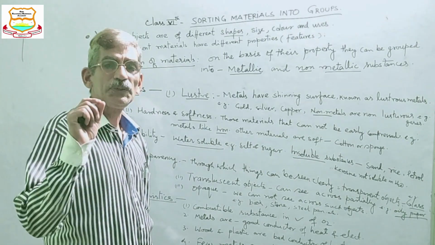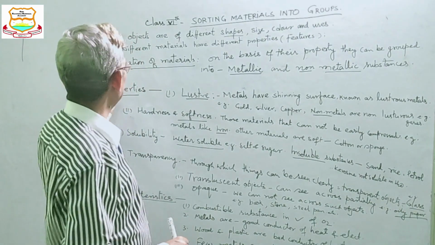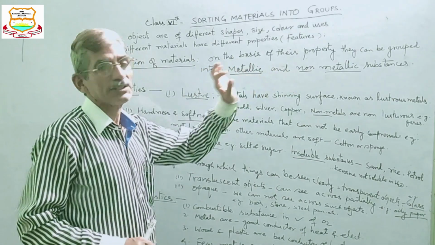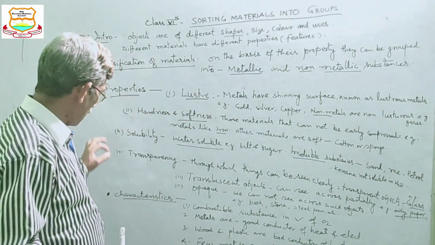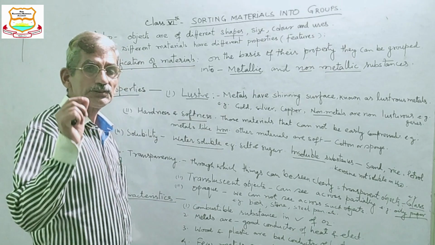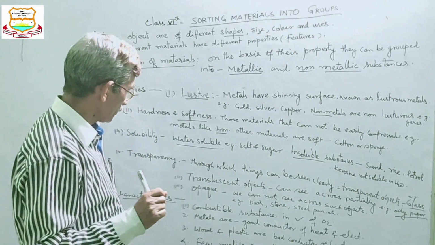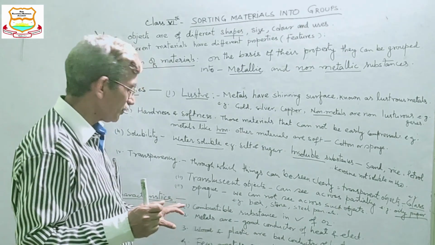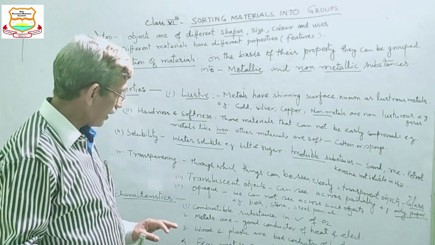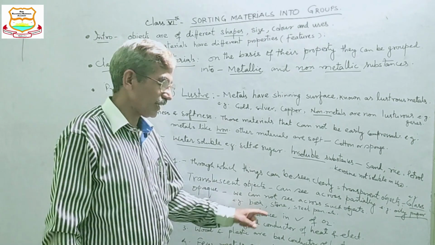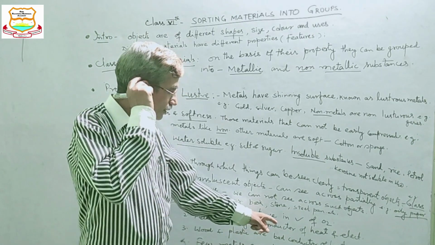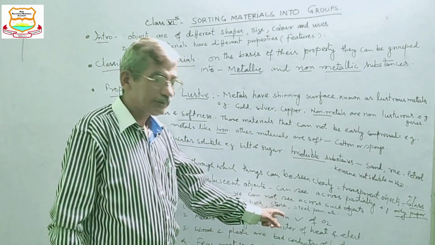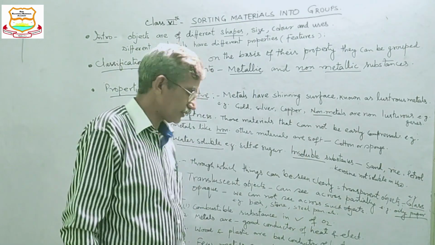Now, characteristics of material. Characteristic means special feature. Property means just a feature, and characteristic means a salient feature, the particular feature. A particular feature of materials is that combustible substances burn in the presence of oxygen.